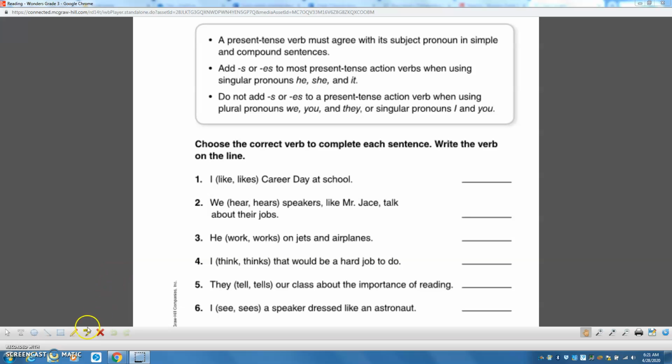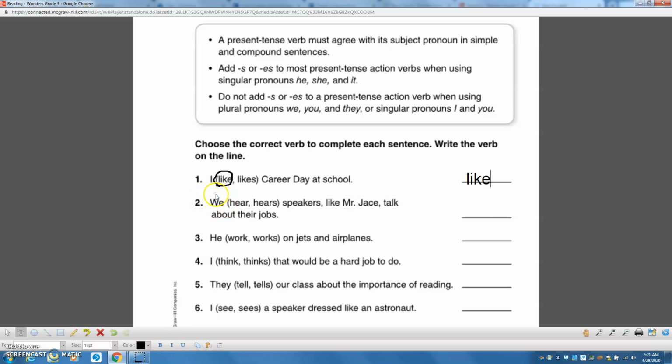So we're going to circle like, and I'm going to write it on the line over here. I'm going to use my type tool because it's very difficult to write with that pencil. Move it up a little bit, and we're going to put in like. Now let's go to number 2.